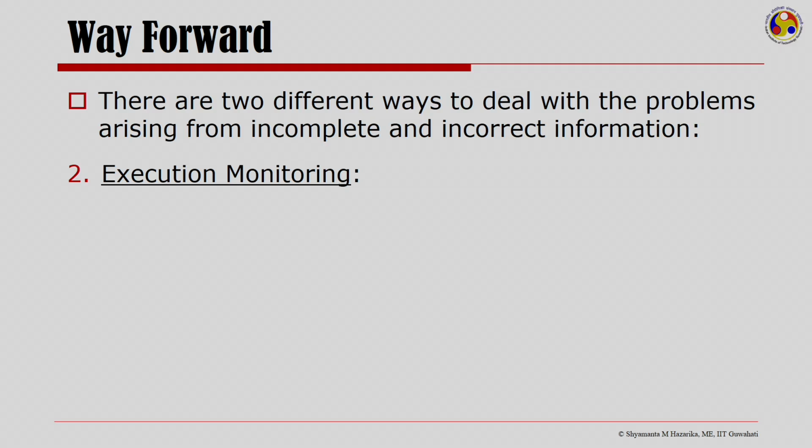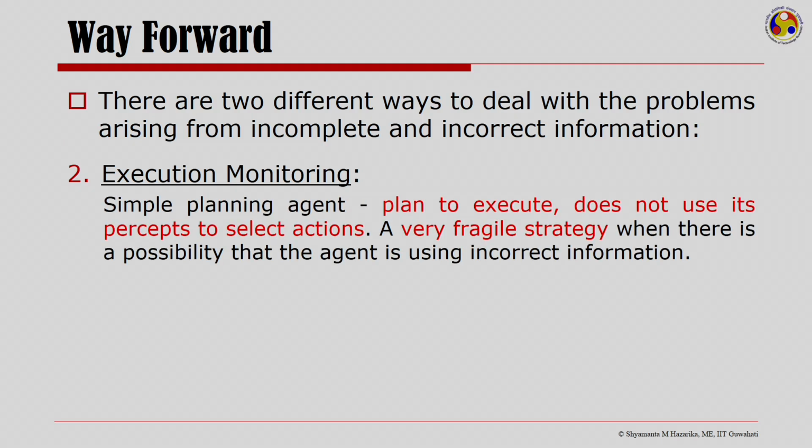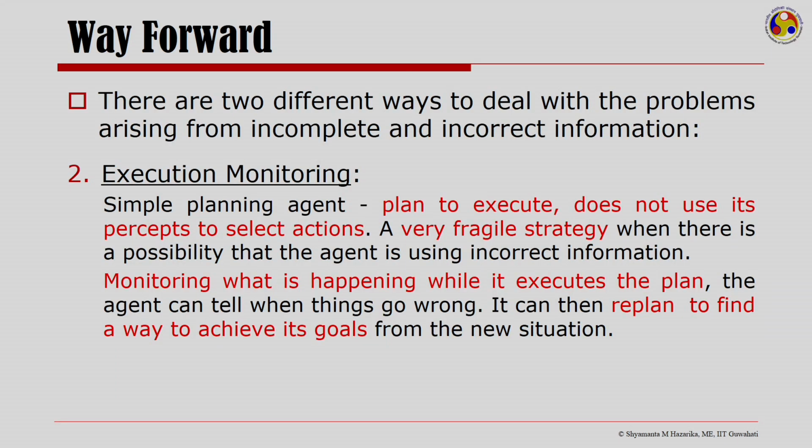And there is another way, which is called execution monitoring. In execution monitoring, you have a simple planning agent and now it uses its percepts to select actions. Earlier, in a simple planning agent with a plan to execute, there was no possibility of using percepts to select actions. So, that was a very fragile strategy. Monitoring what is happening while it executes the plan is what execution monitoring means. It can then replan to find a way to achieve its goal from the new situation.